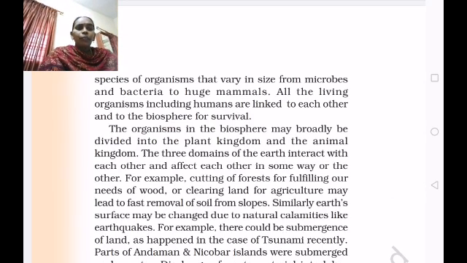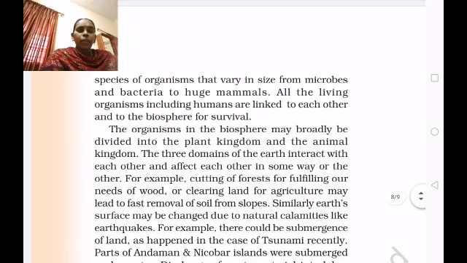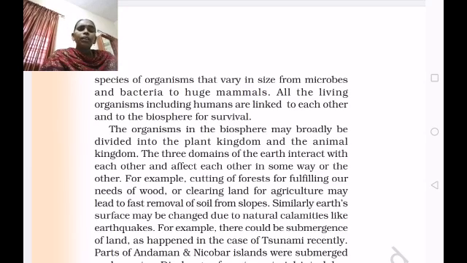Similarly, the earth's surface may be changed due to natural calamities like earthquakes. Sometimes the earth's surface changes suddenly. When an earthquake comes, the land divides and breaks, and many disasters take place.